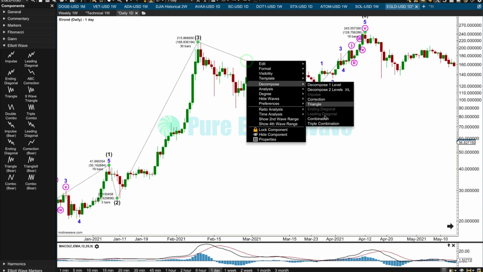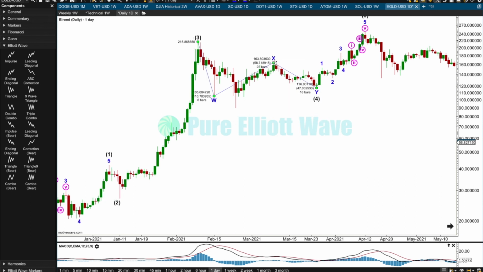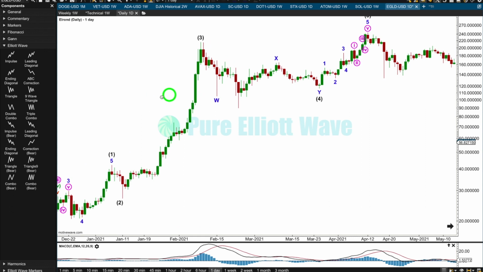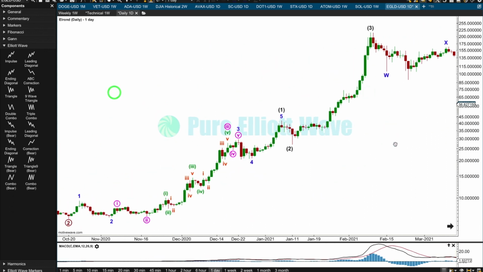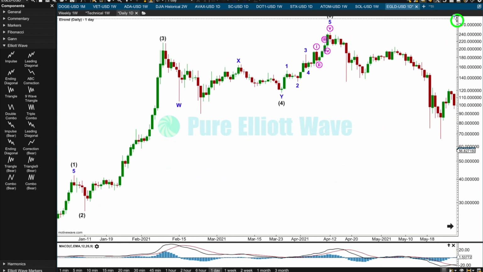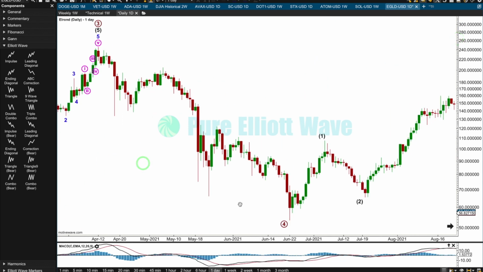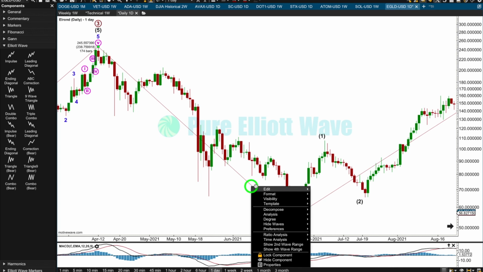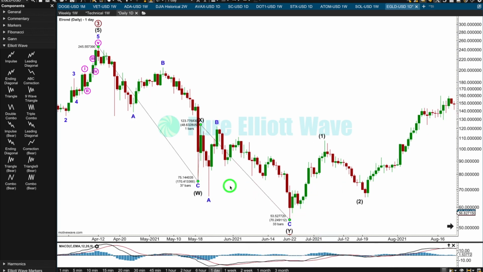No, it's some kind of combination. Okay. It's a, I don't know, double zigzag that looks horrible. I'm going to leave that there. So that's primary 3. Primary 4 could fit as a double zigzag, although it really does look like a 5, doesn't it? That looks more like a normal double zigzag.